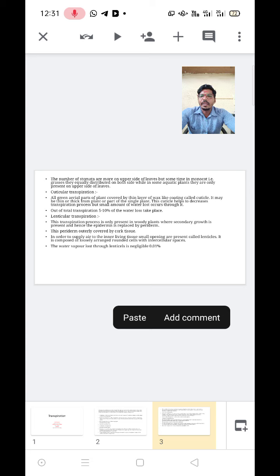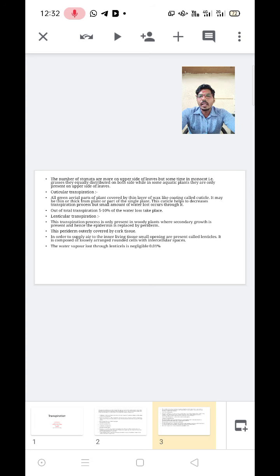The third one is lenticular transpiration. This transpiration is present only in woody plants where secondary growth is present, and hence it is called lenticular transpiration. In it, the periderm is covered outwardly by cork tissue. In order to supply air to the inner living tissue, small openings called lenticels, also called pores, are present.